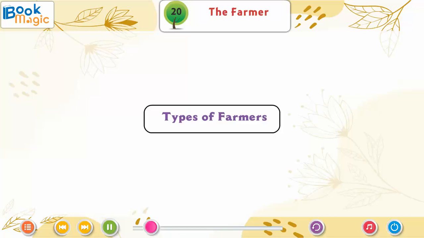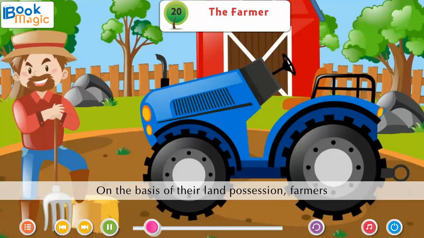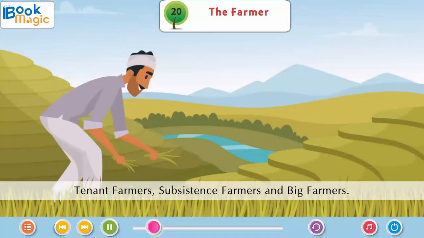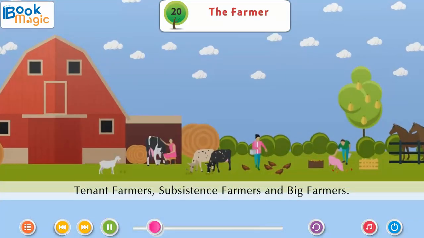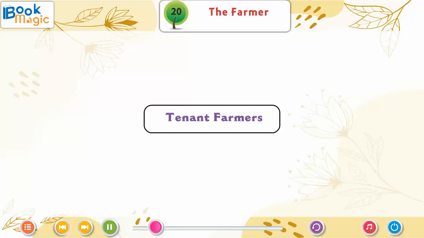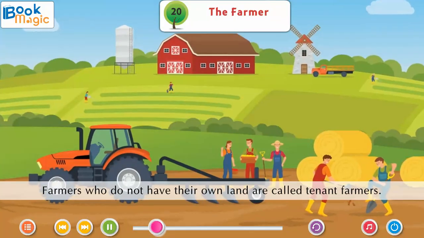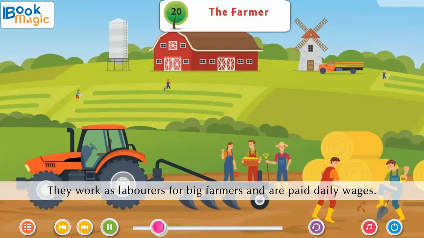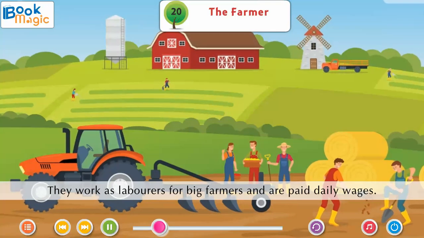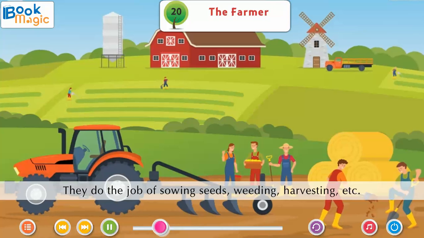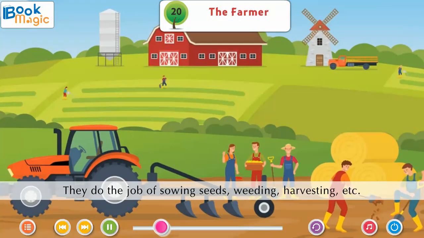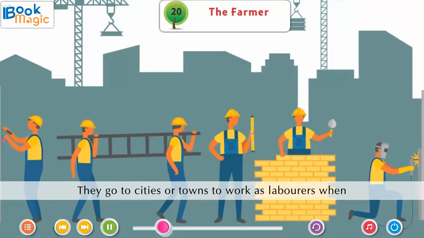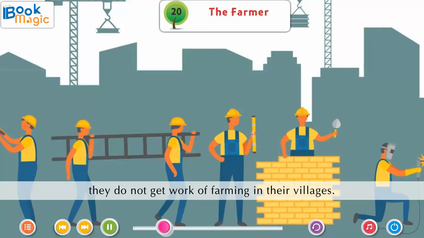Types of farmers. On the basis of their land possession, farmers can be divided into three categories: tenant farmers, subsistence farmers, and big farmers. Tenant farmers. Farmers who do not have their own land are called tenant farmers. They work as laborers for big farmers and are paid daily wages. They do the job of sowing seeds, weeding, harvesting, etc. on the fields of big farmers. They go to cities or towns to work as laborers when they do not get work of farming in their